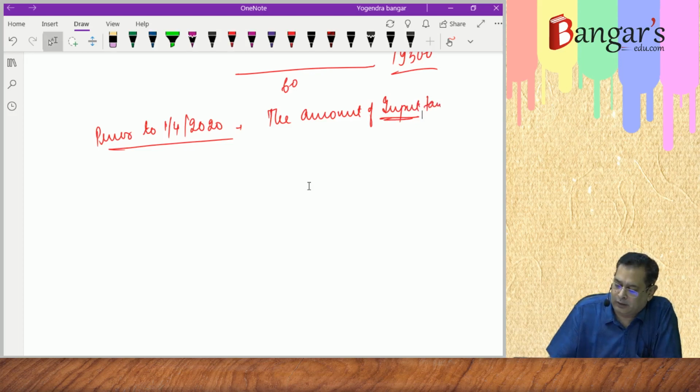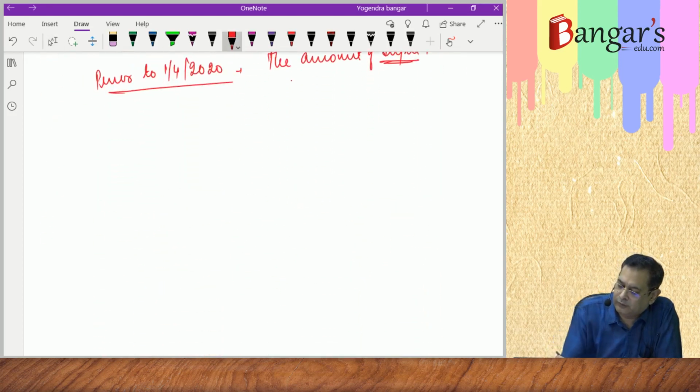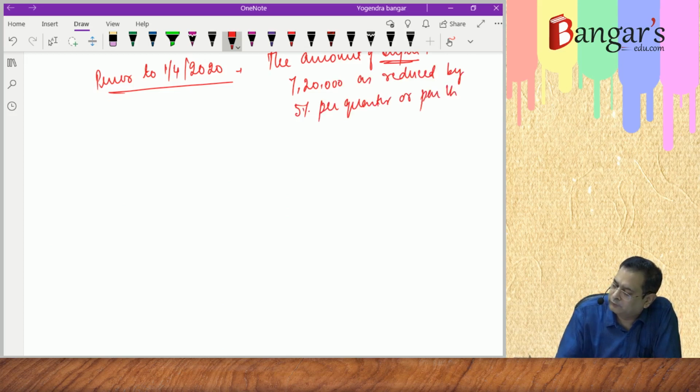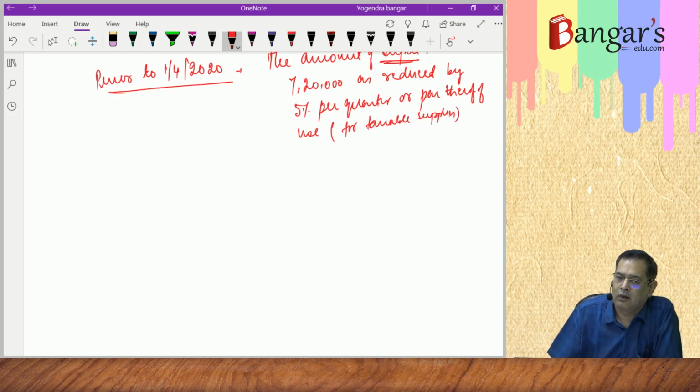Here in our case it is 7,20,000, as reduced by 5% per quarter or part thereof of use, for the period when it was used exclusively for taxable supplies. 5% per quarter or part thereof.